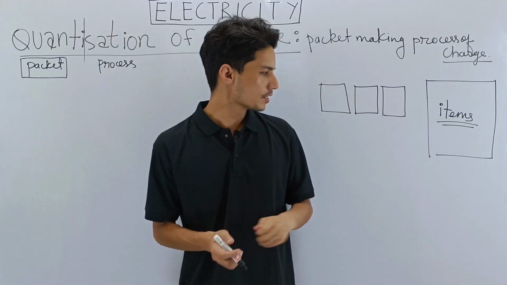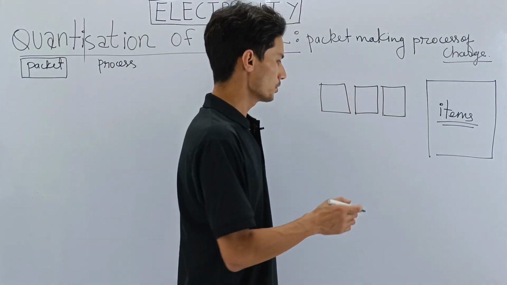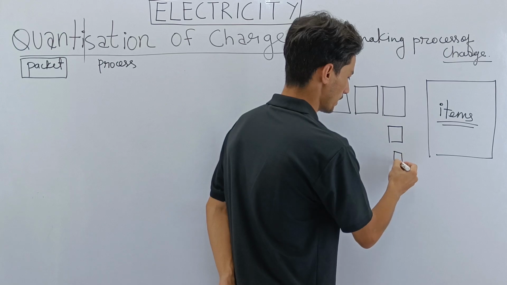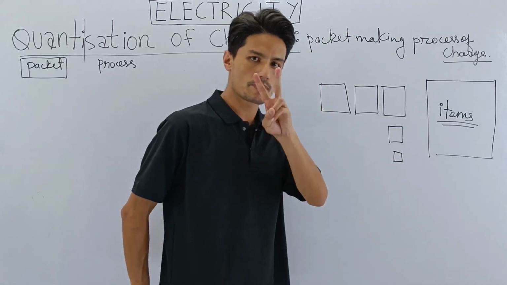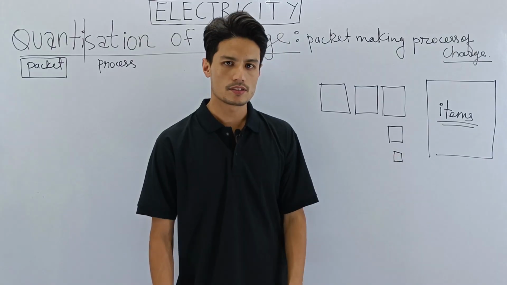So what you will do is make new packets. Maybe you will make this packet and maybe you will make this packet. So you have made two more packets. This is the medium packet and this is the small packet. This is the smallest packet.